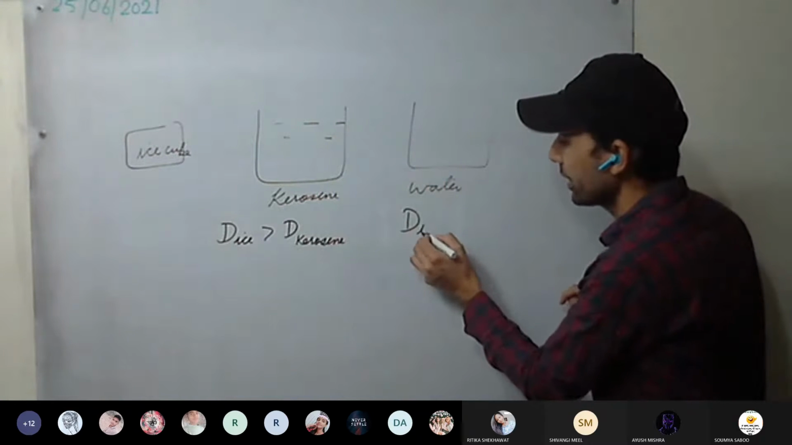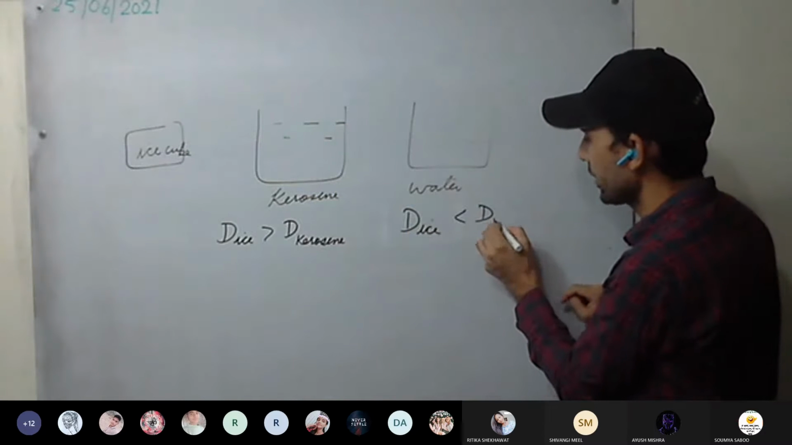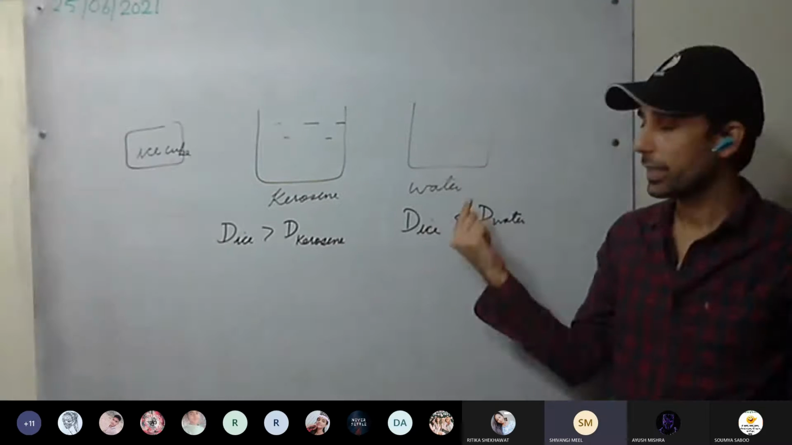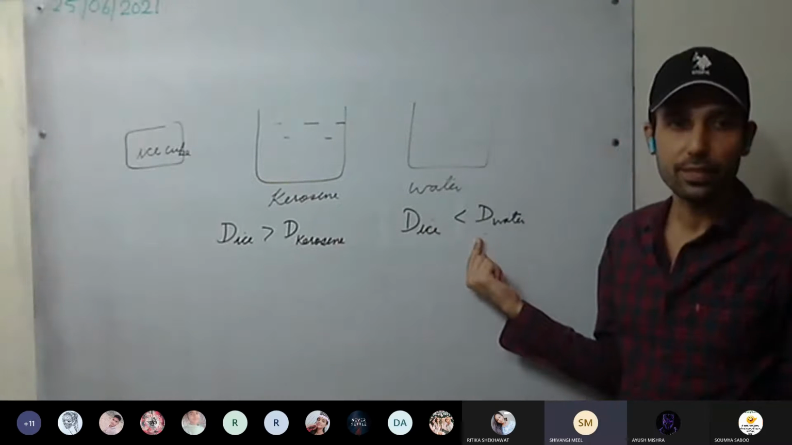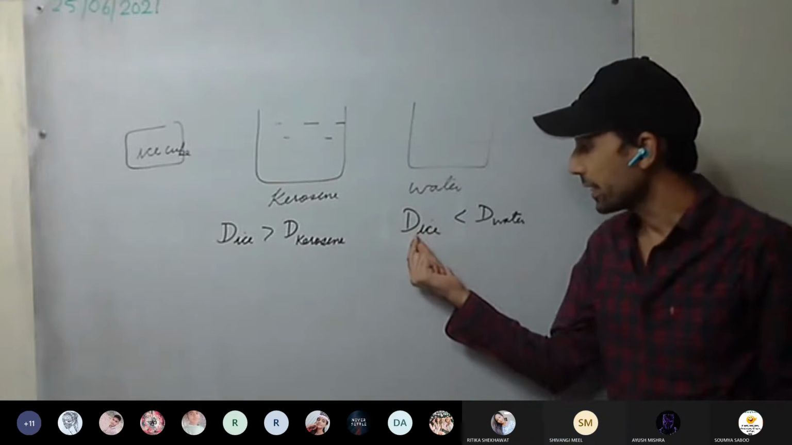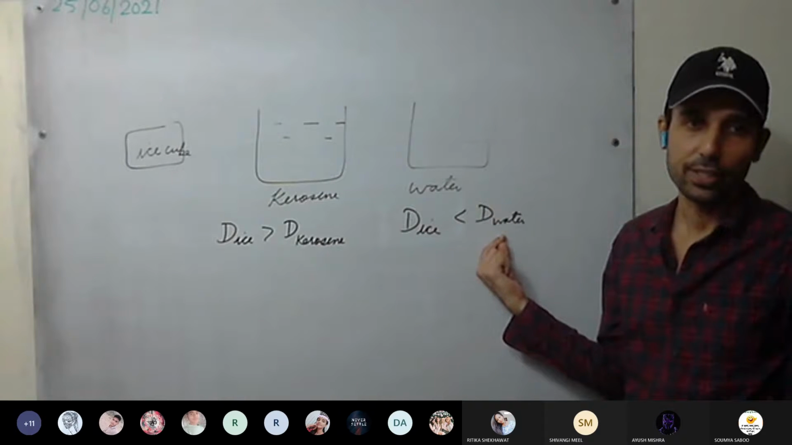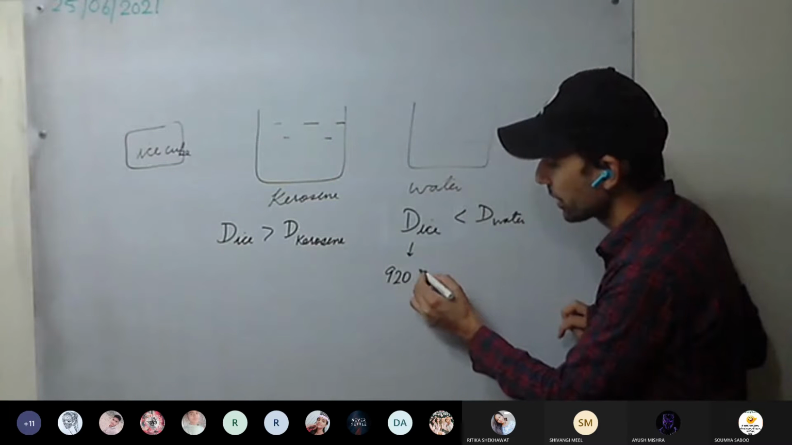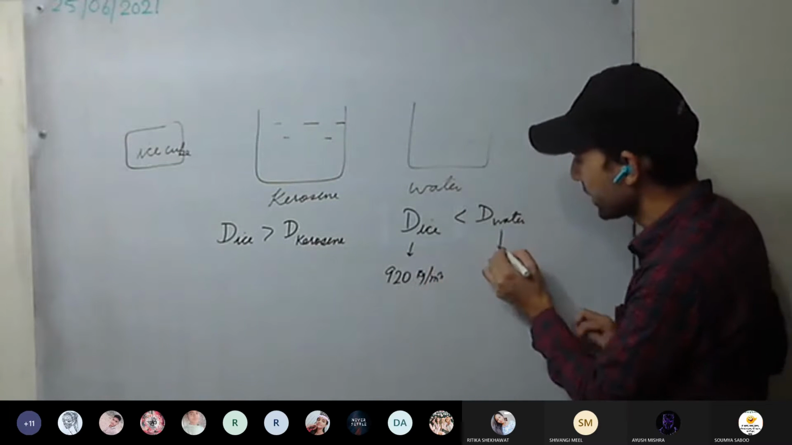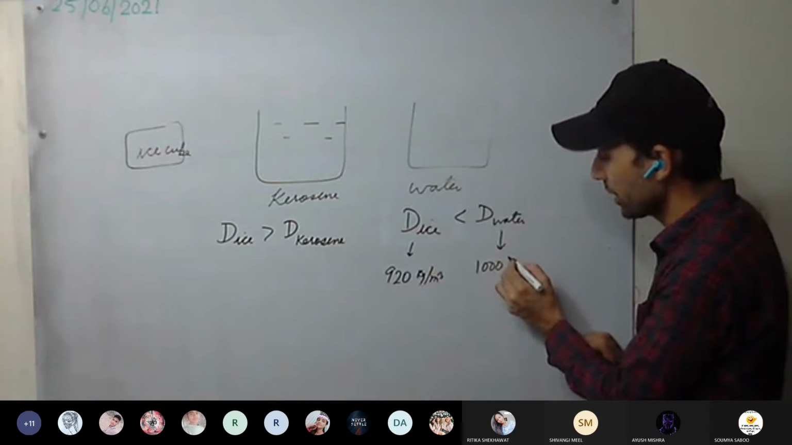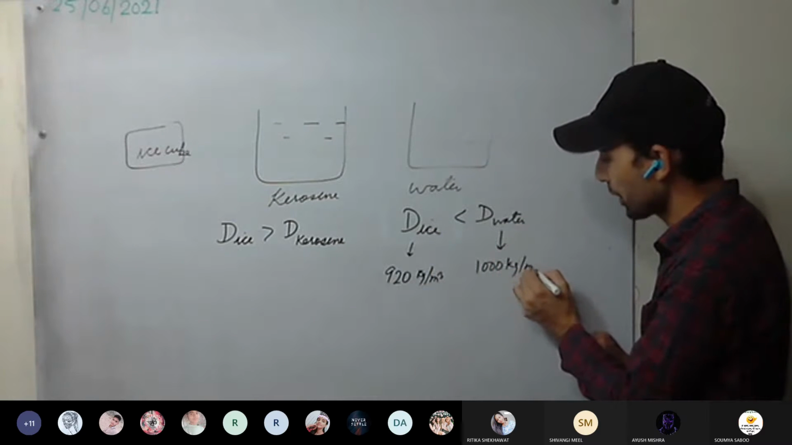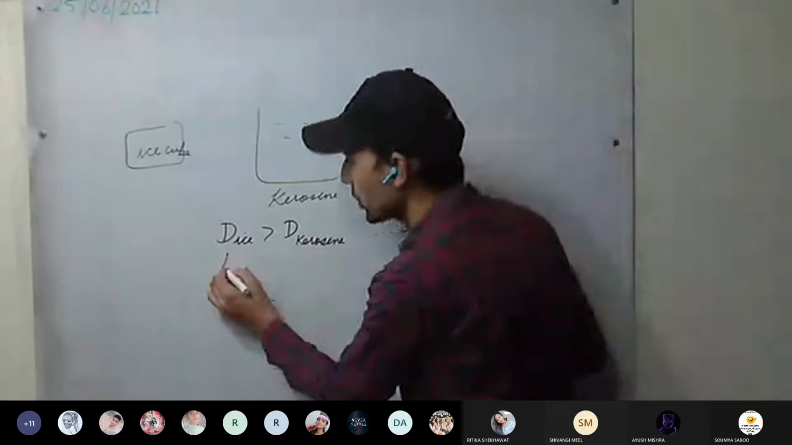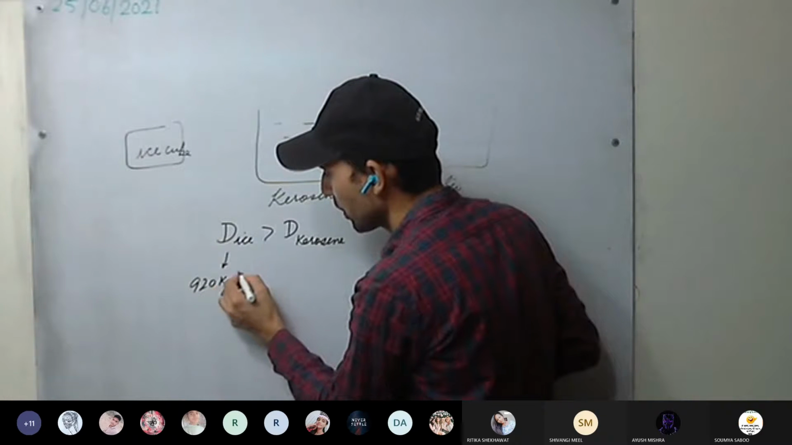Now water: density of ice is less than density of water. Will the ice cube float or sink in water? It will float, since density of ice is less than density of water. As well, you can see density of ice is around 920 kg per meter cube. Density of water at 4 degrees Celsius, how much we take? 1000 kg per meter cube. So density of ice is less, it will float.